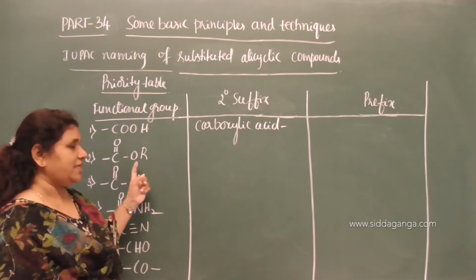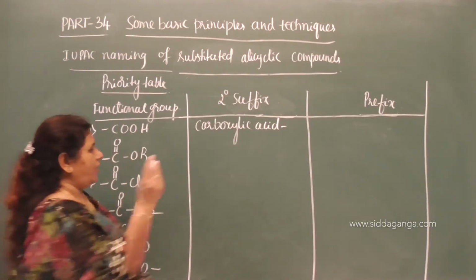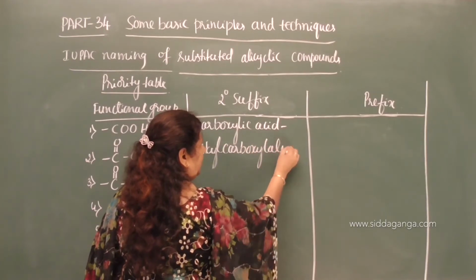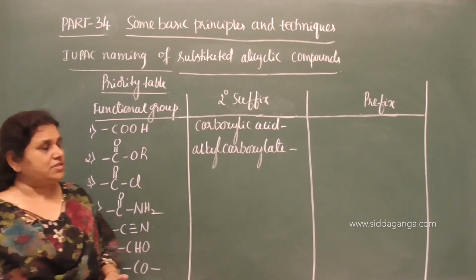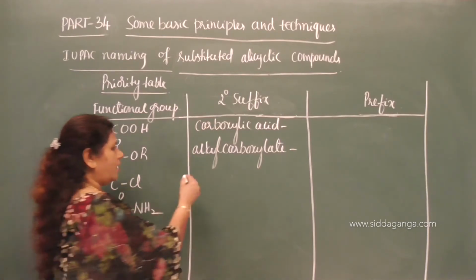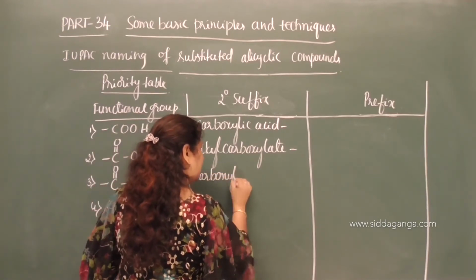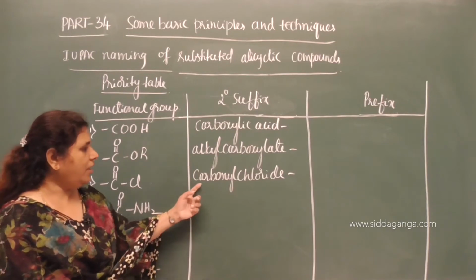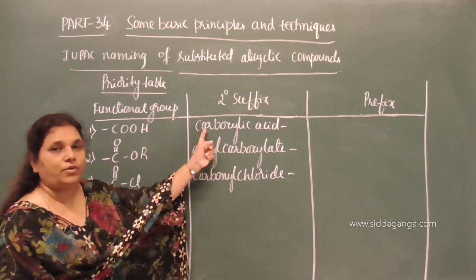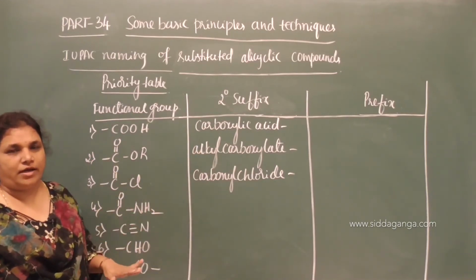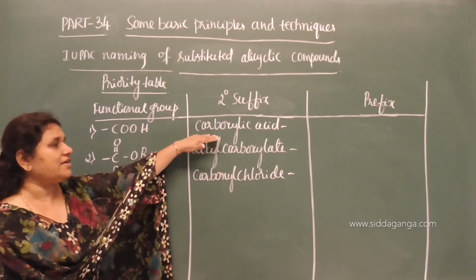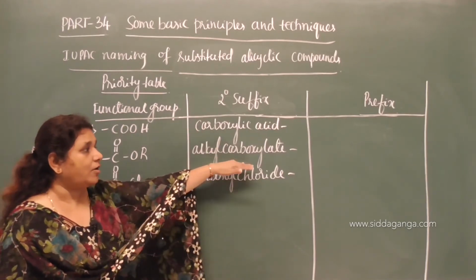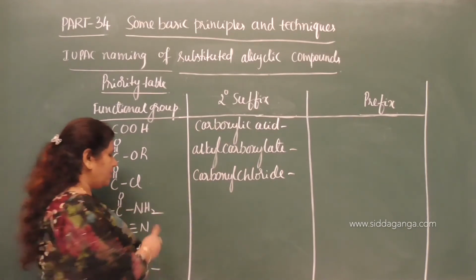For the ester group, C double bond O, OR, we have to use alkyl carboxylate as the secondary suffix. For C double bond OCl, the special secondary suffix is carbonyl chloride. We used to use oyl chloride, but here it is carbonyl chloride, and carbon must appear, because we cannot consider this carbon for the root word. Therefore we need to use the secondary suffix, and that suffix specifies the presence of carbon in the word carbo.